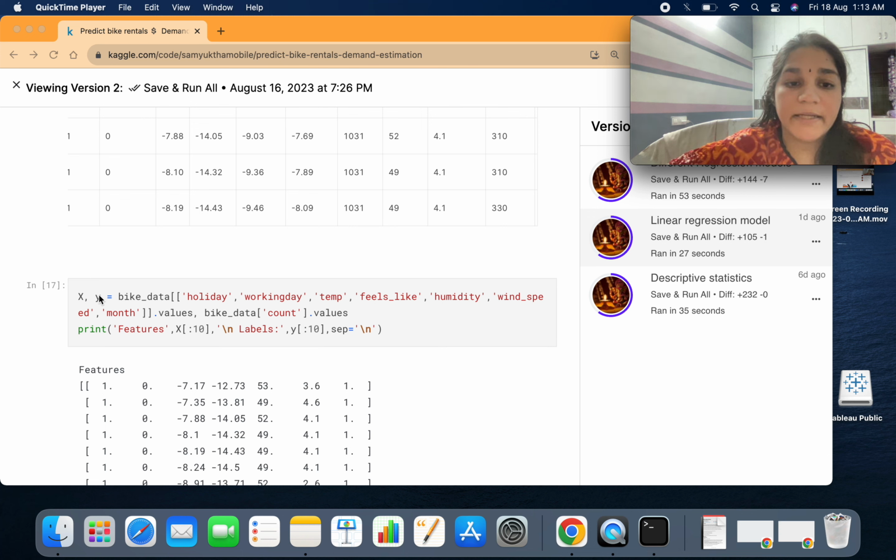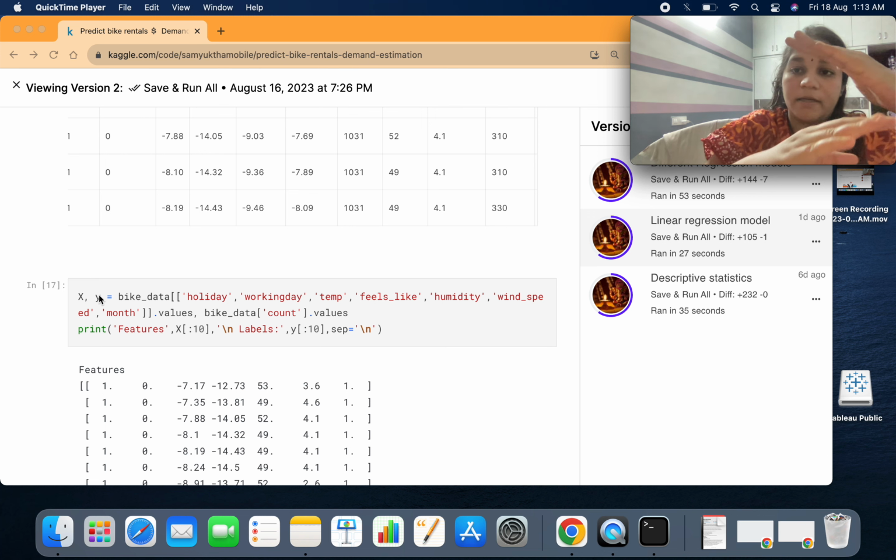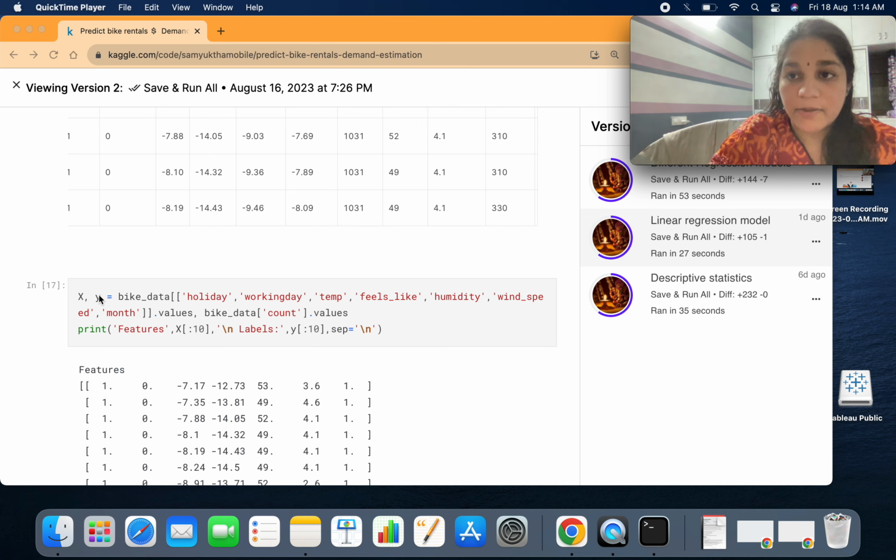Because it is a linear model, when we have actual values and the predicted values, the linear model tries to map the actual and the predicted values, and the difference between both the actual and the predicted values, those kinds of errors are called residuals.